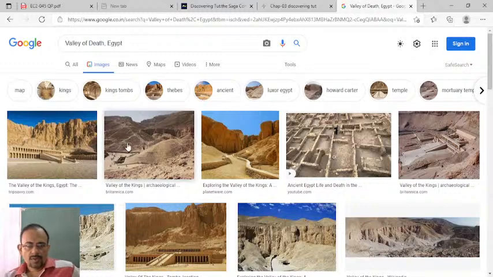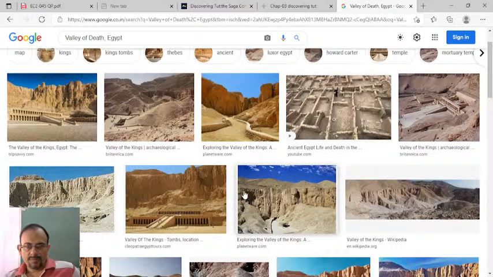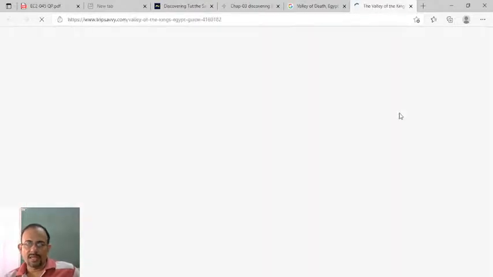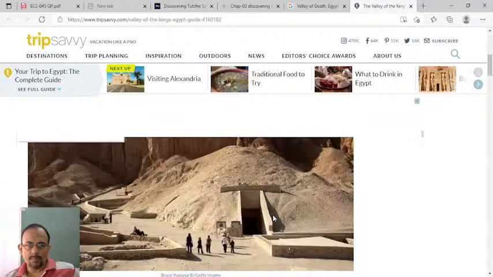Yes. See, now it has come. Valley of Death. It's a beautiful place where all the Egyptian kings were given burial. You can see, dear students, all the Egyptian kings were given burial here.